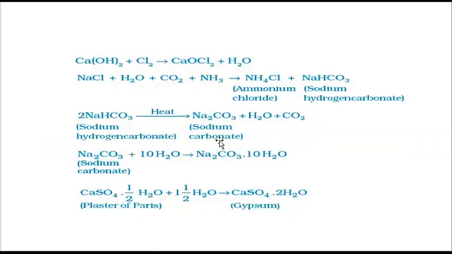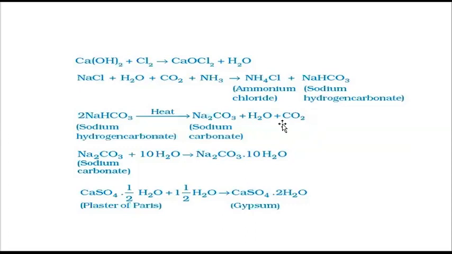And the question is also asked: if your mother is only adding baking soda, not baking powder, then will she be able to prepare the cake? Yes, the cake will be fluffy, it will be spongy, because this carbon dioxide gas is released, which gives softness to whatever edible item you have prepared.